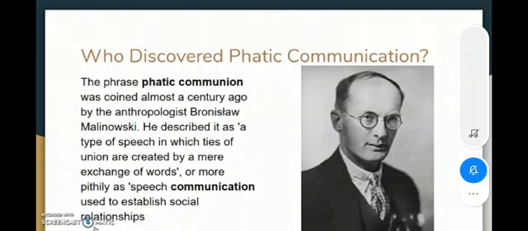So you'll see that all those words, phrases, expressions or statements that we use to build up a relationship, just to initiate or start a conversation, if we use such phrases, then we are in the area of phatic communication, just to build up the speech communication or to establish the social relationship between the participants, the addresser and the addressee.